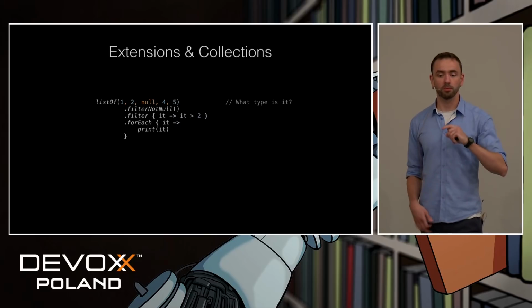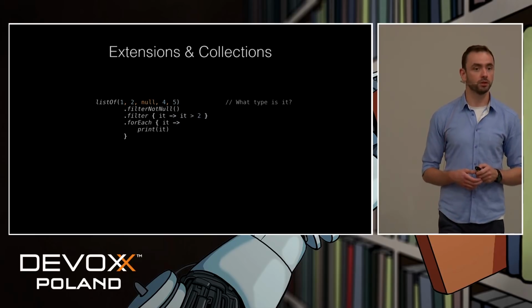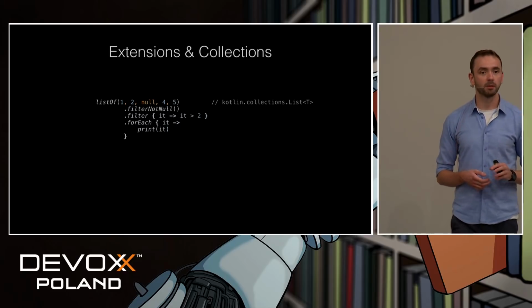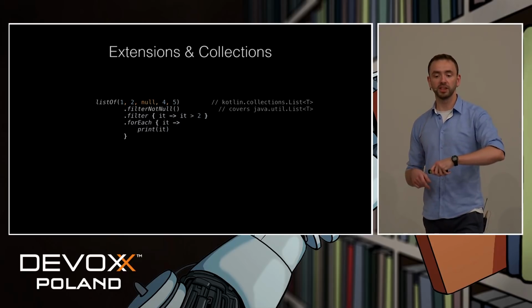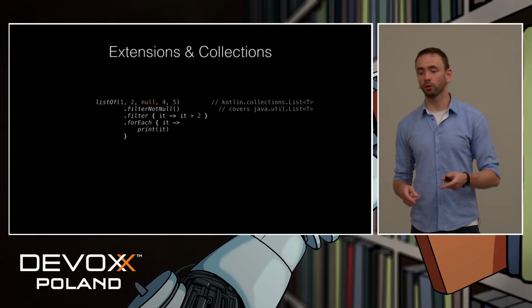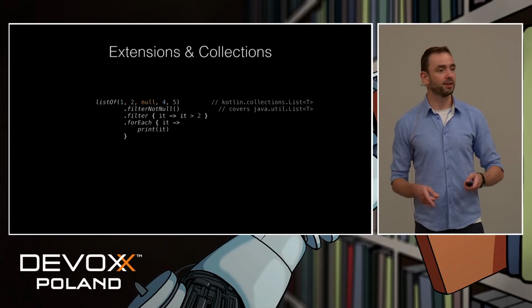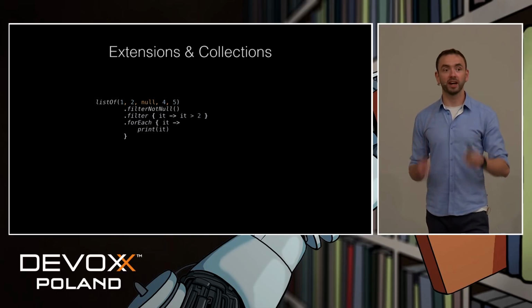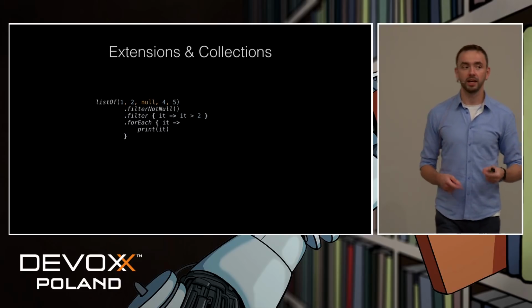If we look at the return type of this function, first we will see that it's some Kotlin collections list. But if we dig deeper, we will see that on JVM, it actually covers our good old Java util list. So what's happening here actually? Well, Kotlin doesn't have its own collections.